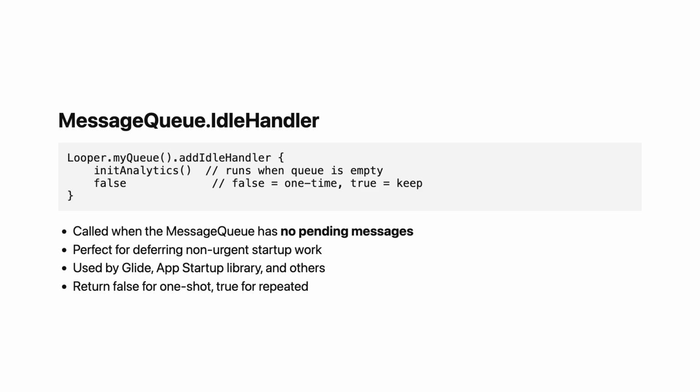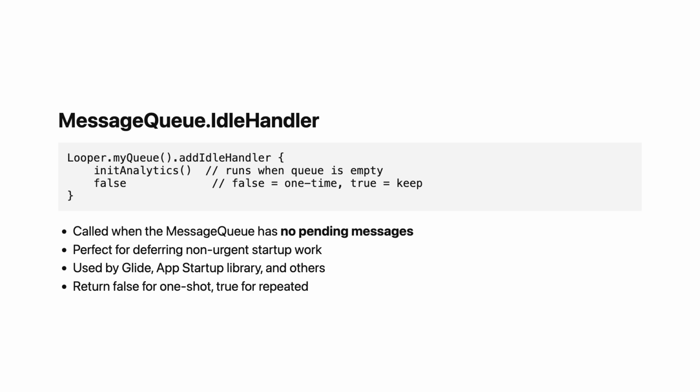There is one more piece of the message queue that is really elegant. IdleHandler. You can register an idle handler callback on the message queue and it will be called whenever the queue becomes empty and the looper has nothing to do. This is perfect for deferring non-urgent work until the main thread is idle. Need to initialize an analytics SDK? Do not do it in Application onCreate. Register an idle handler that initializes it once the first frame has been drawn and the queue is empty.